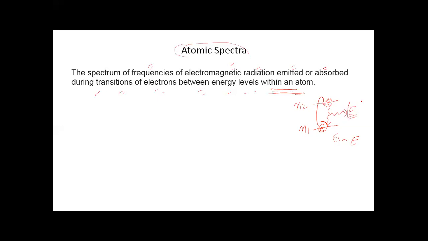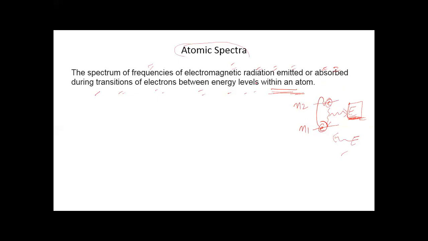That radiation is known as electromagnetic radiation. This electromagnetic radiation may be emitted or absorbed during transition of an electron between the energy levels.